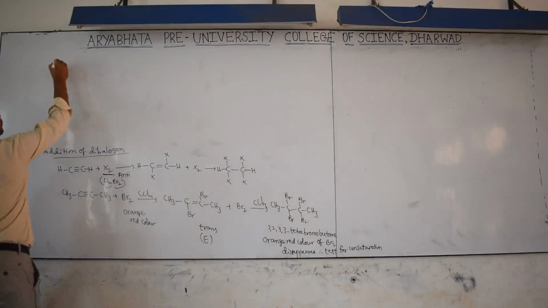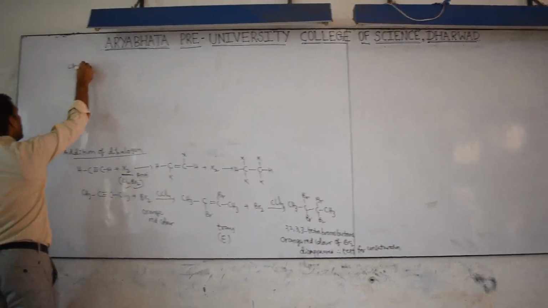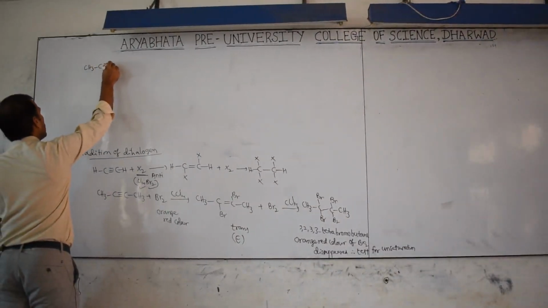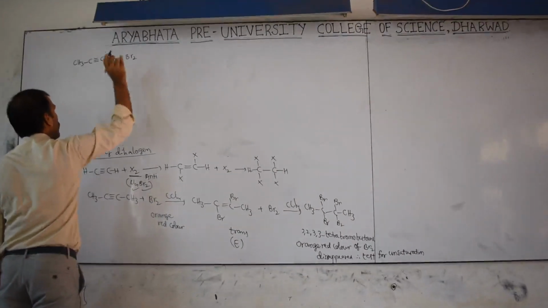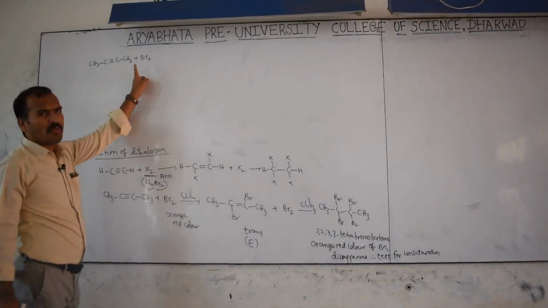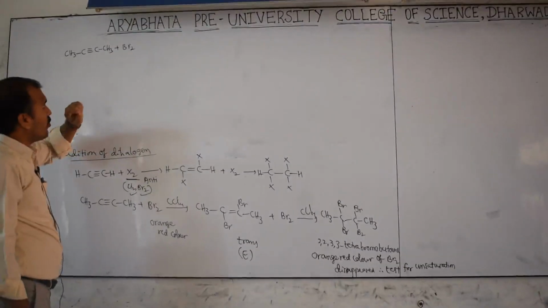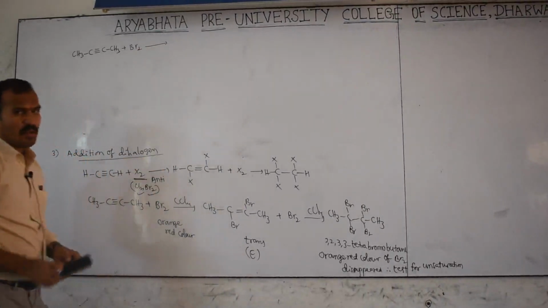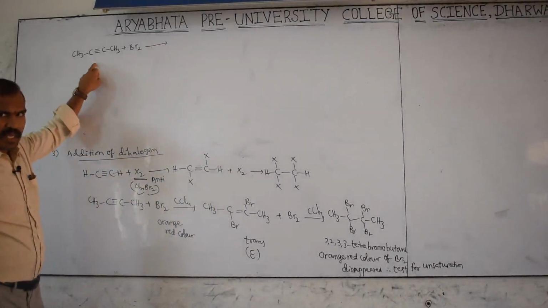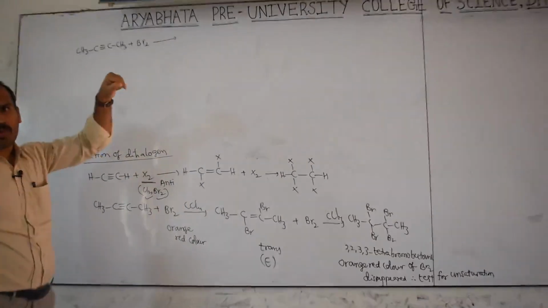Now for example, this is CH3, C triple bond C, CH3. To this I am adding bromine, 1 mole. When I am adding 1 mole, the condition matters: is bromine added to the alkyne, or alkyne added to bromine?